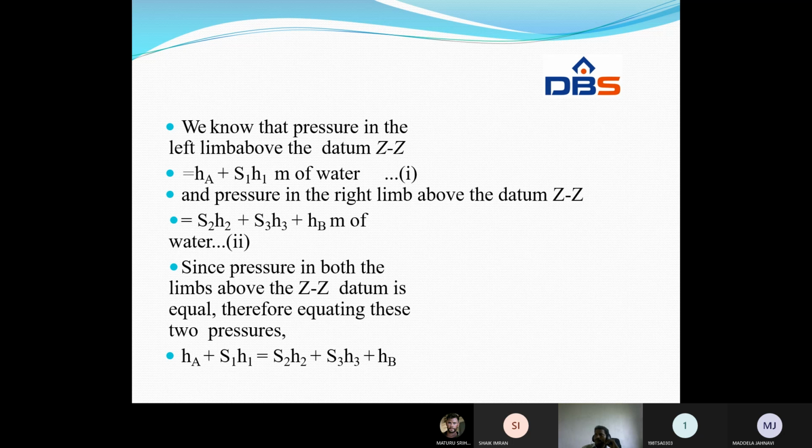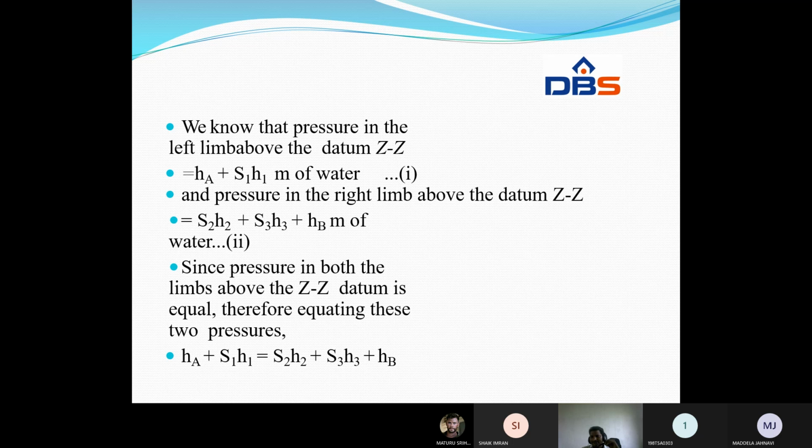And what is the statement of Pascal's law? Intensity of pressure is the same in all directions. We can prove this by considering one triangular element. We can prove Px is equal to Py is equal to Pz.